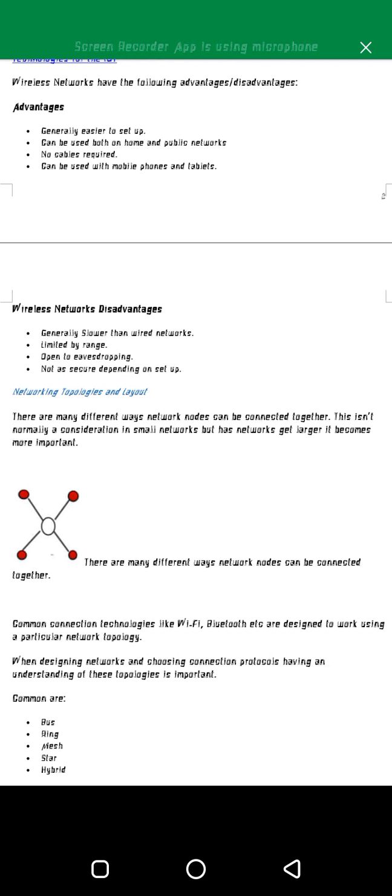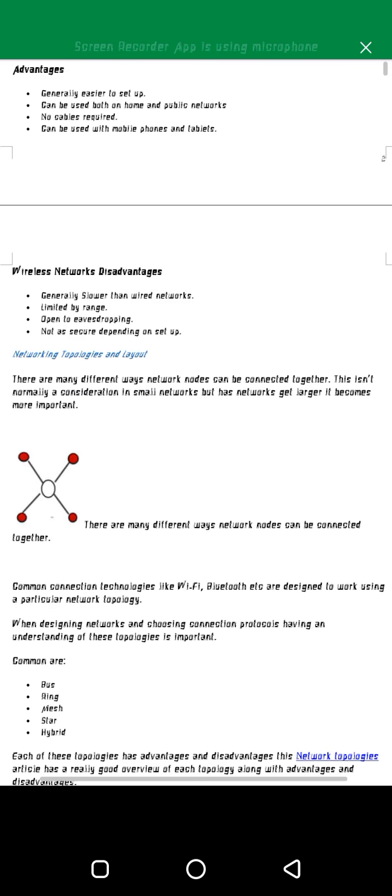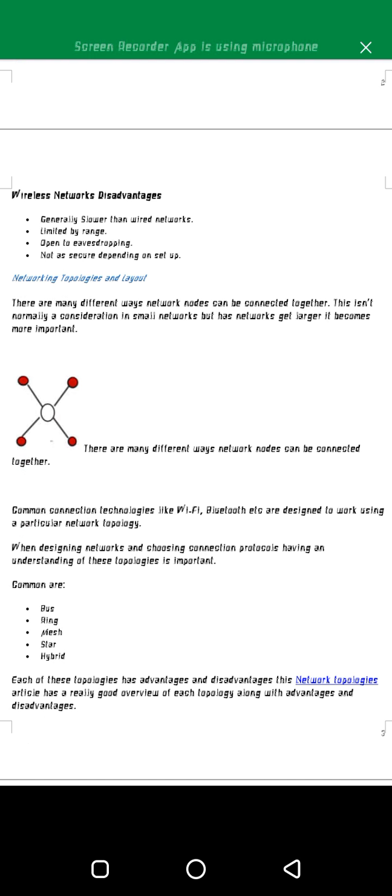Then the disadvantages of wireless networks. Number 1, wireless networks are generally slower in comparison to wired networks. That is disadvantage 1. Disadvantage 2, wireless networks are limited by range.